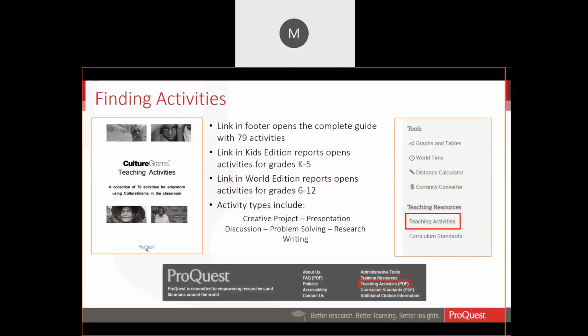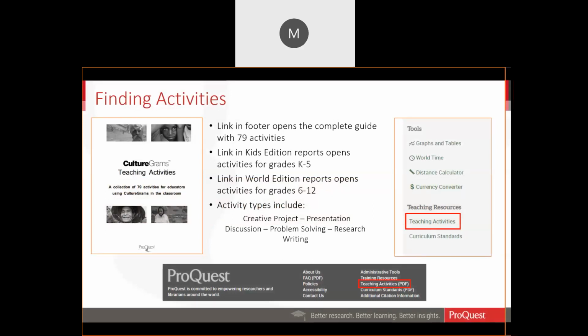Those are split out between K through 5, 6 through 8, and 9 through 12 grades. If you happen to be in Kids Edition or World Edition, a link will open for activities for Kids Edition. It's going to be grades K through 5, and for World Edition, it's going to be grades 6 through 12.